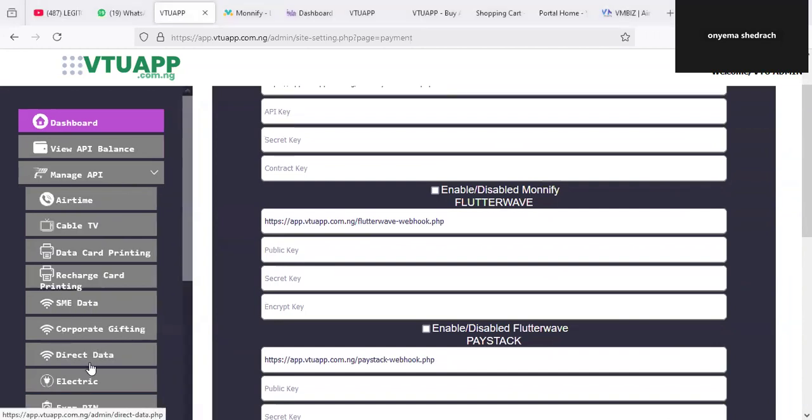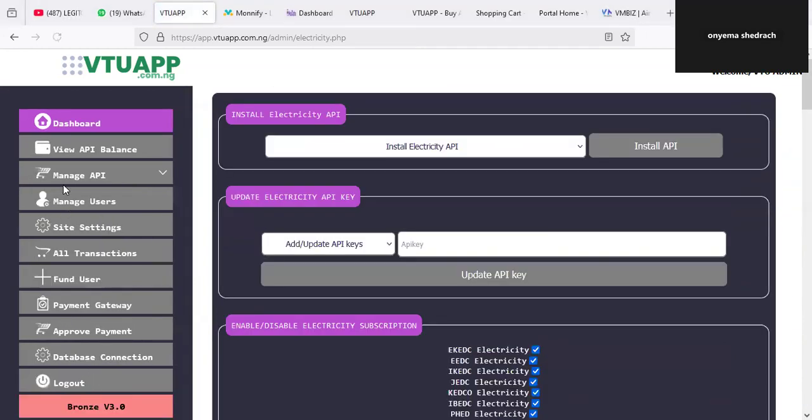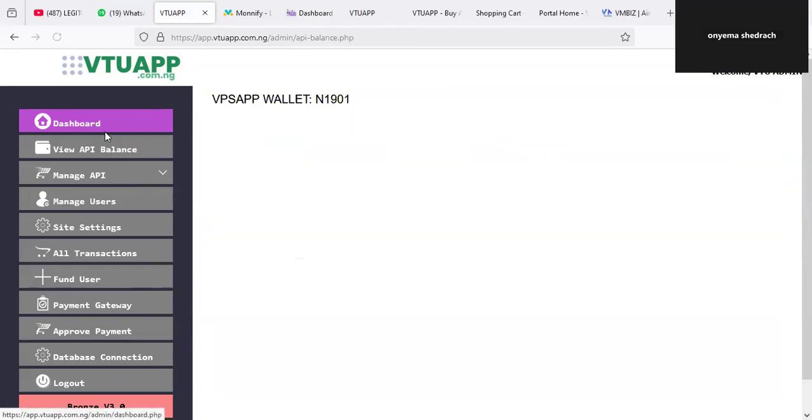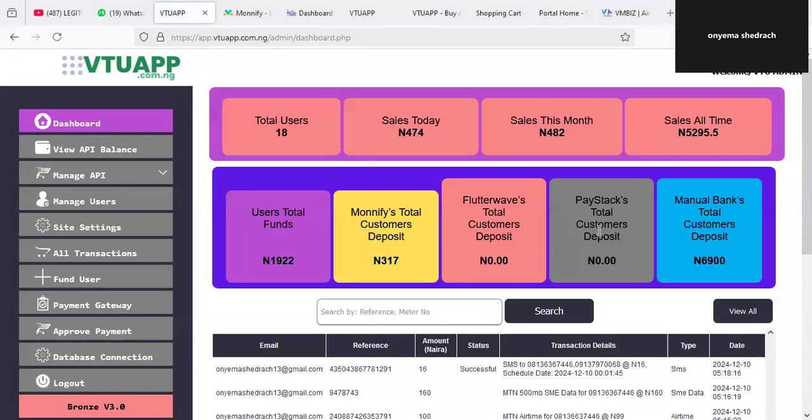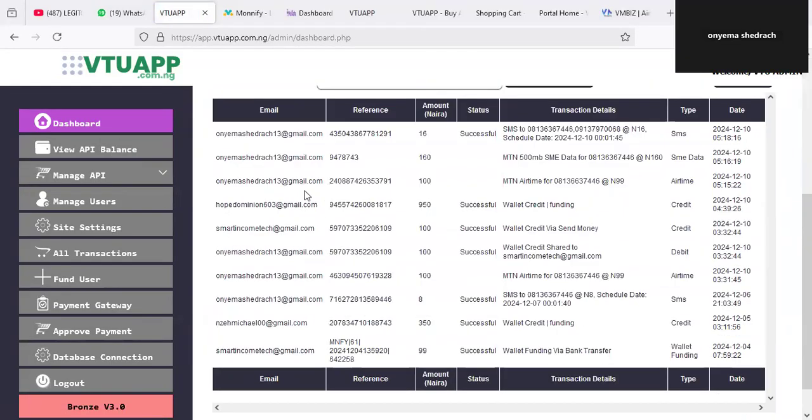You can see all the services on automation. Everything here is on automation. You can see all the transactions we did. Of course, everything is reported for you as an admin, right? So you can see everything is reported.